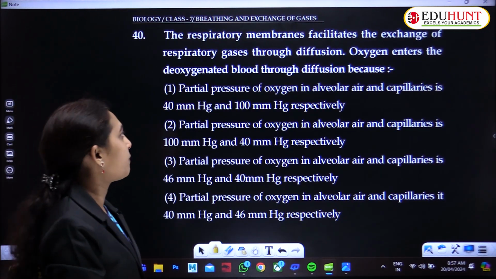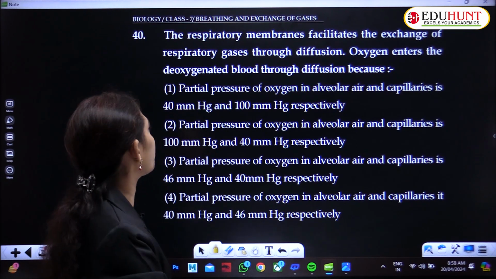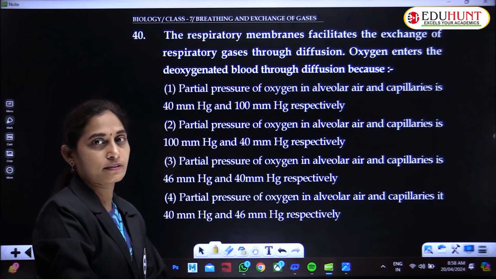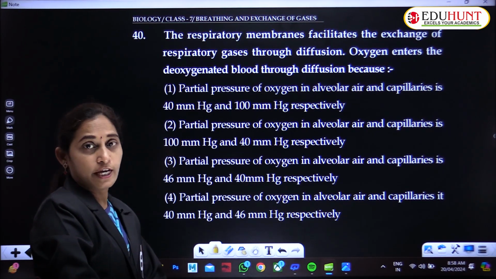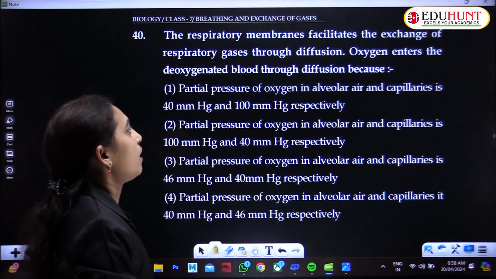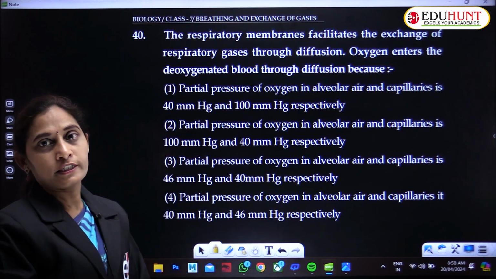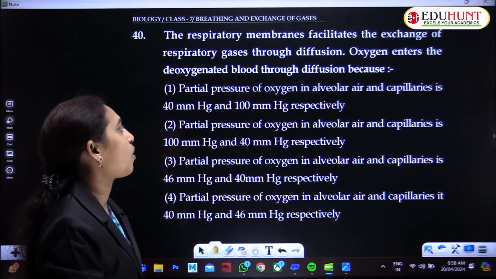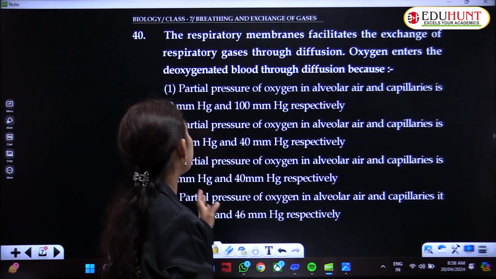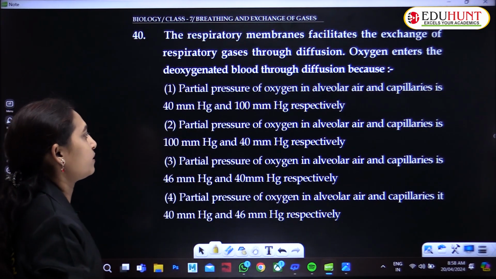The respiratory membranes facilitate the exchange of respiratory gases through diffusion. We all know that gaseous exchange takes place through simple diffusion. Oxygen enters the deoxygenated blood through diffusion because the partial pressure of oxygen in alveolar air and capillaries is 100 mmHg and 40 mmHg respectively.